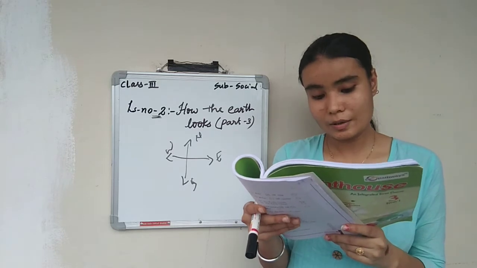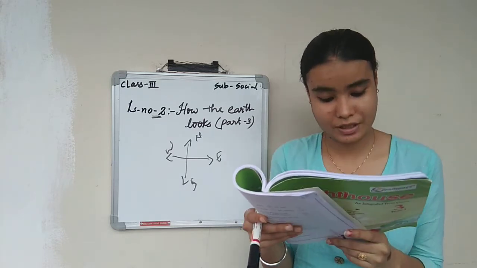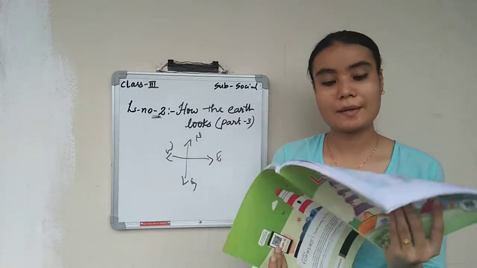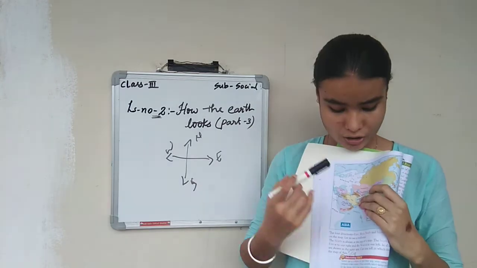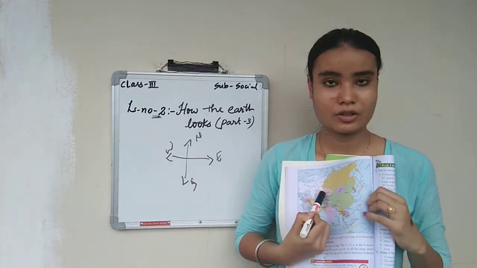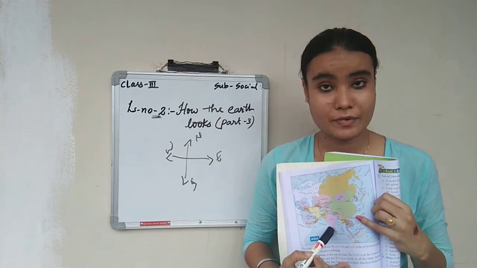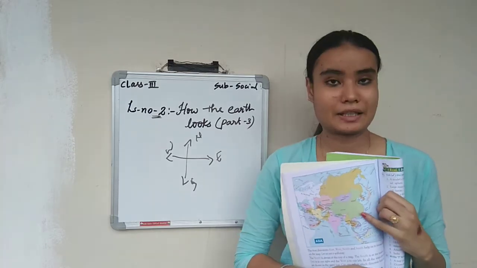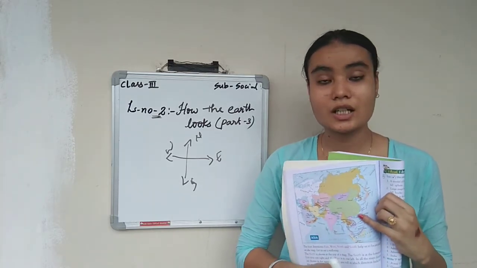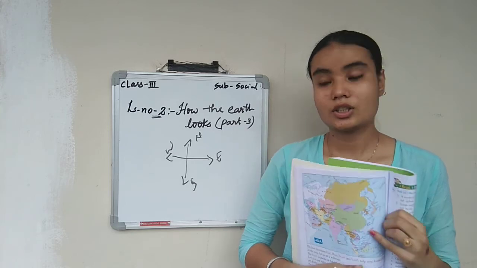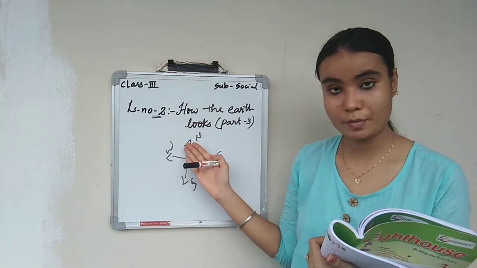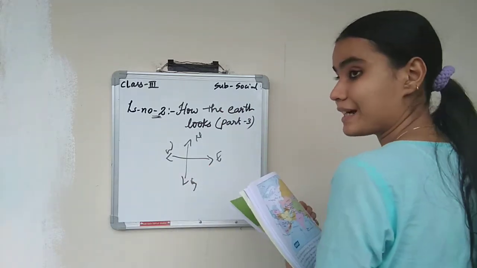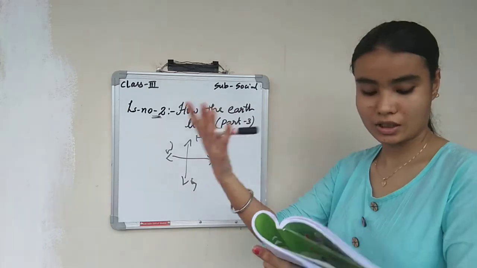In all maps, directions are shown in the same way. Can you tell in which direction India lies on the map? All the map directions are towards the same side. This is the continent of Asia. So where is India? Towards the bottom. It means India is on the south side. Where is India? South side. So like that, north towards the top, south towards the bottom, east towards my right side, and west towards the left side.